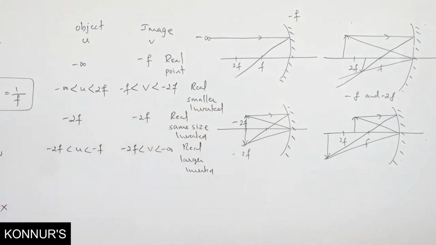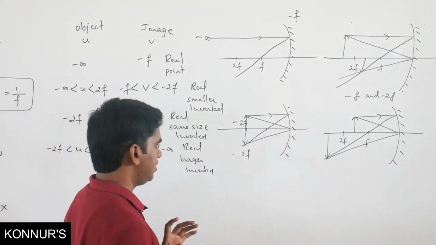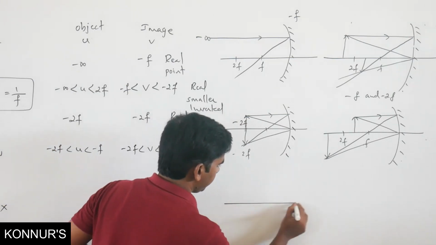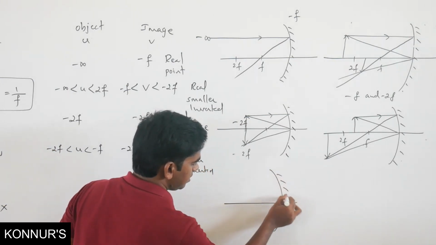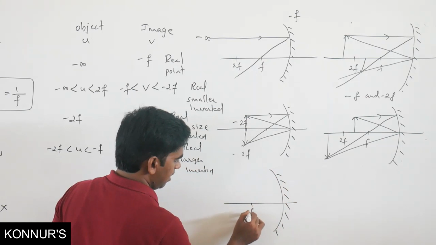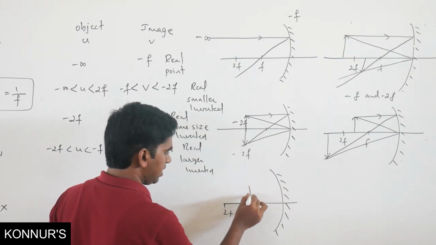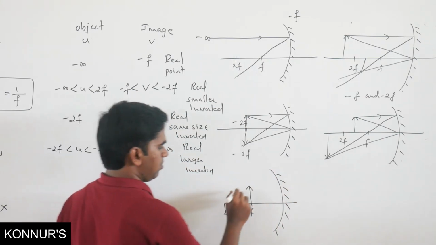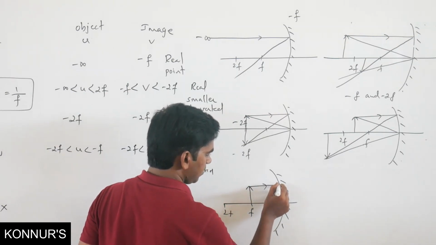Now, if object is at f, this is a very important thing. If object is at f, means at minus f, where will image form? Image will form.